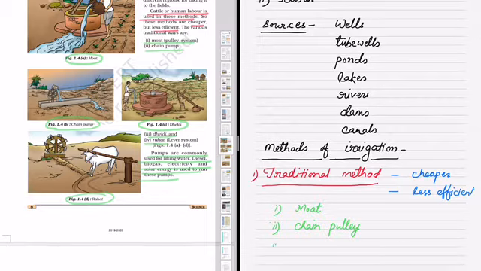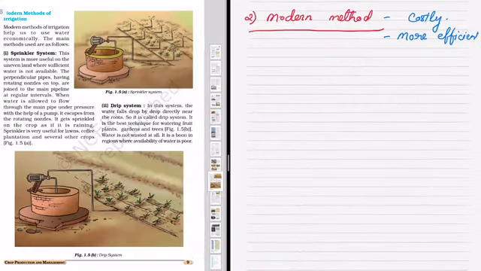In 1.4c you can see Dhekli, where a wooden log is used to take out the water, and in Rahat the cattle move around and the water is dug out. In the modern method, the sprinkler system or drip irrigation are the most common. In the sprinkler system, sprinklers are set in the whole field where the land is uneven and there is not sufficient water. In the drip system, pipes with small outlets are laid in the whole field, where drop by drop the water is supplied to the root of the plant.